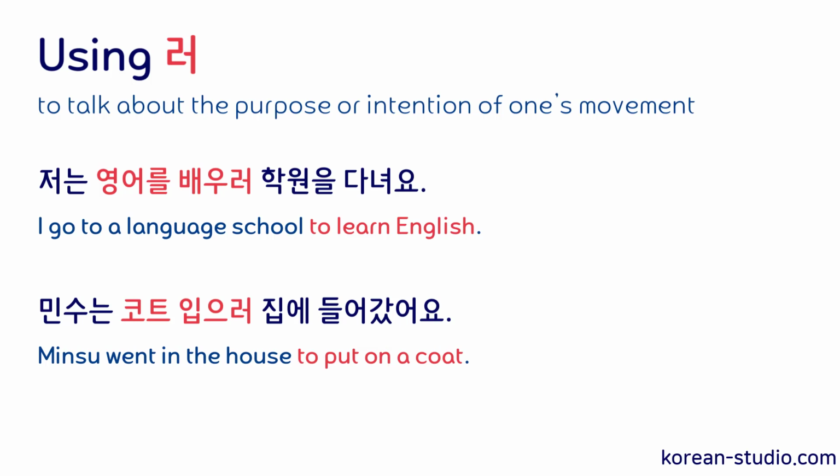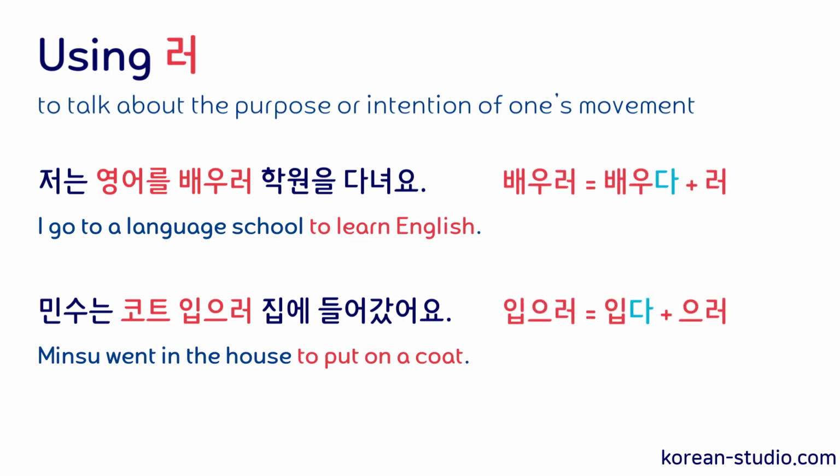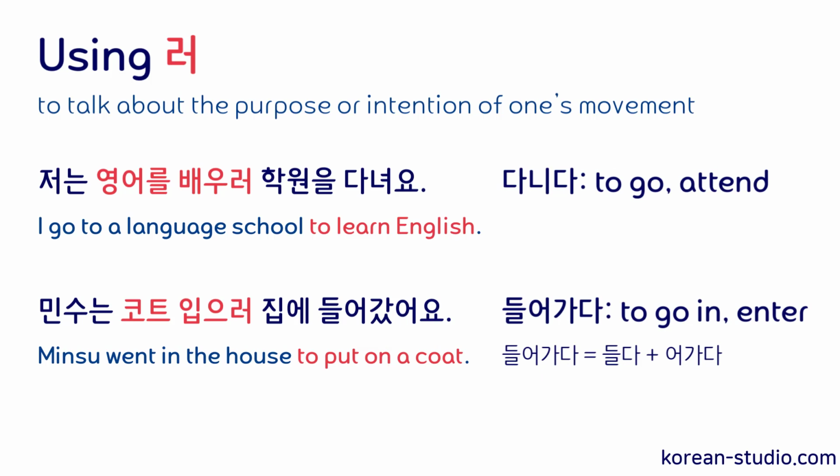And in terms of how we add 러, we add 러 if the verb doesn't end in 받침, and we add 으러 if the verb does end in 받침. So 배우러 combines 배우다 and 러, and 입으러 combines 입다 with 으러. And to describe movement, we can use the verb 다니다, which means to go or to attend. And we can also use compound verbs like 들어가다, which means to go in or enter.